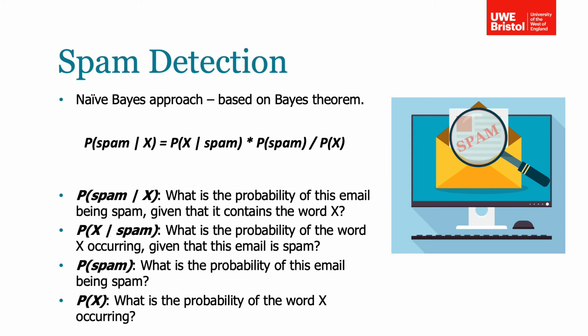The probability of spam given x. What is the probability of this email being spam given that it contains the word x? The probability of x given spam. What is the probability of the word x occurring given that this email is spam? Probability of spam. What is the probability of this email being spam? Probability of x. What is the probability of the word x occurring?